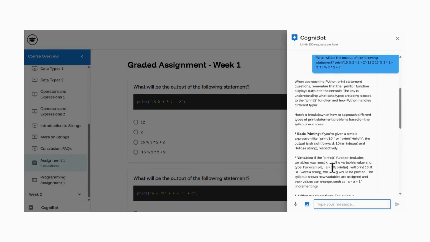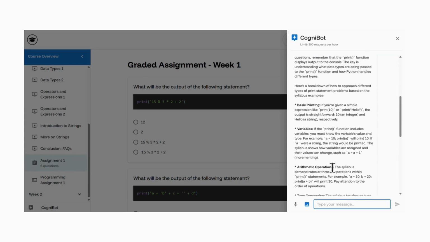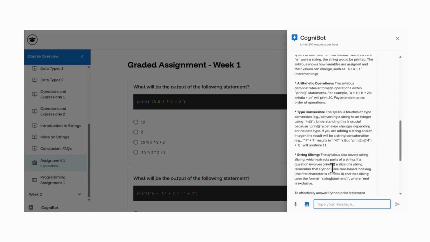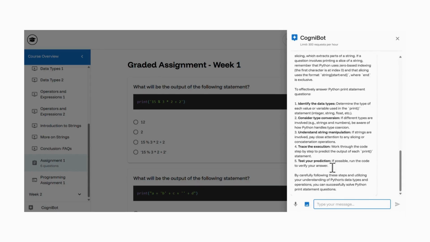It's just giving me an explanation of the concept. For example, what is basic printing? What are these different variables? But it's not giving me the direct answer. It's just pointing me towards it. I can ask it, okay, so please explain to me the different machine learning concepts by using Minecraft as an analogy.